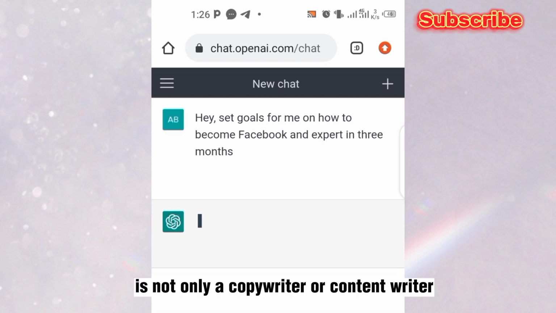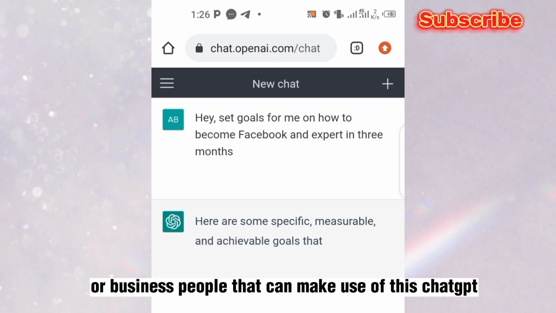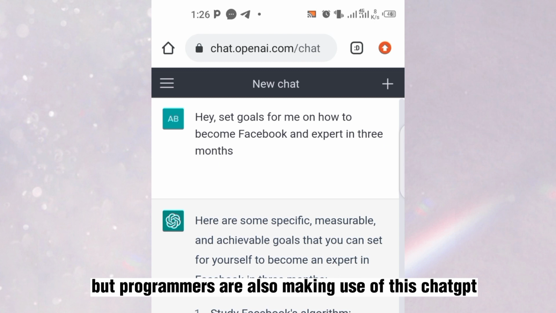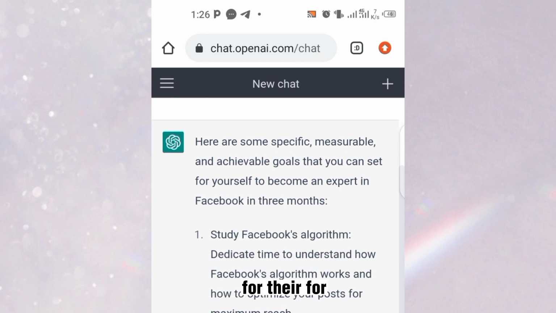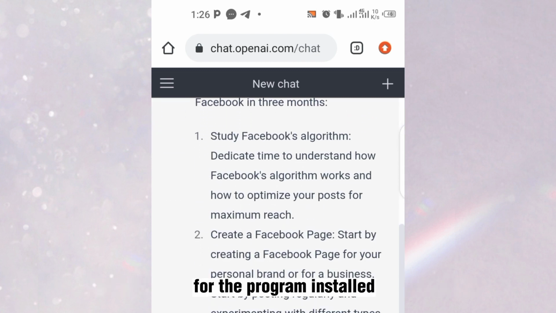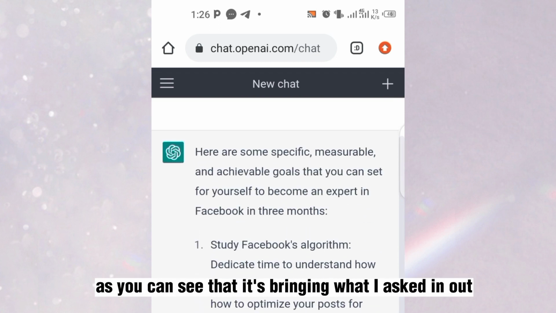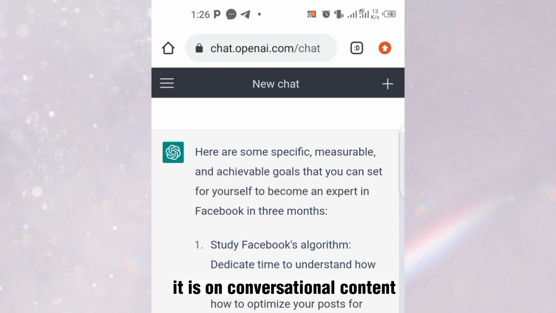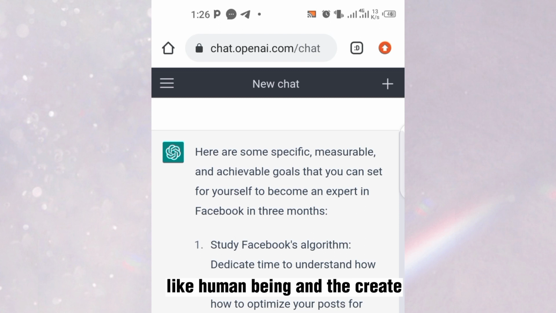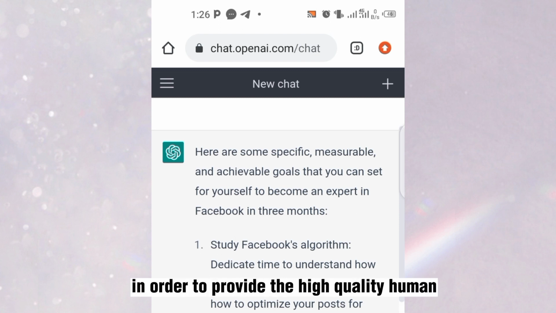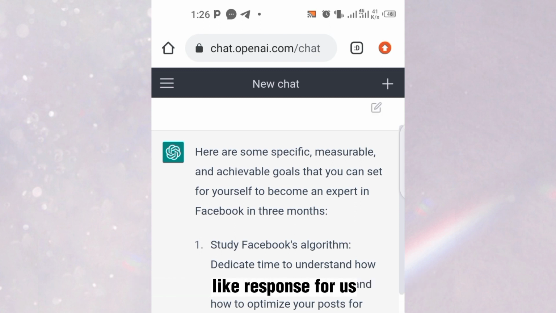It's not only copywriters or content writers, business people, that can make use of ChatGPT. Programmers are also making use of ChatGPT for their programming. As you can see, it's bringing out what I asked, in a conversational tone, like the way I'm asking a human being. They created ChatGPT to provide high quality, human-like responses for us. That is the goal of ChatGPT.